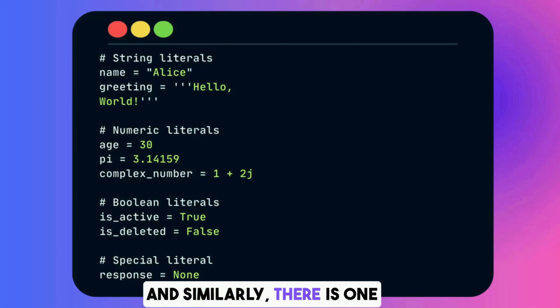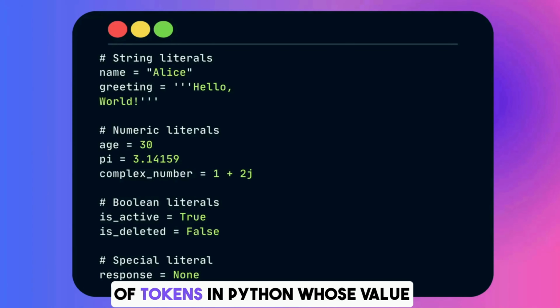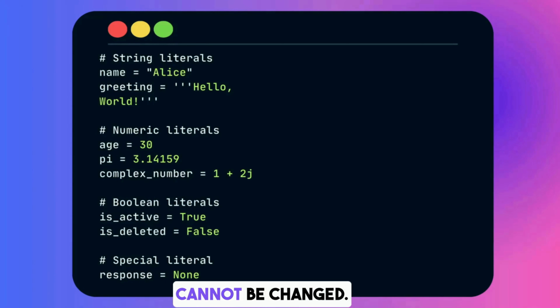Similarly, there is one more category of literal called the special literal. A special literal is where I have response equal to None. So None is my special literal. Literals are those kinds of tokens in Python whose value cannot be changed.